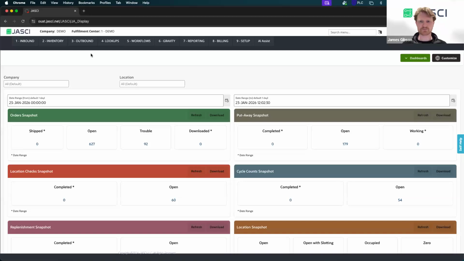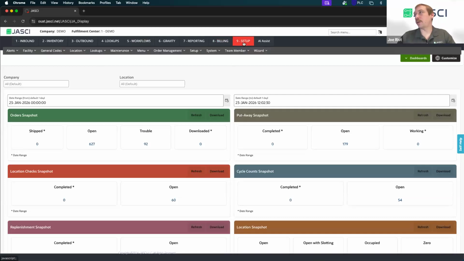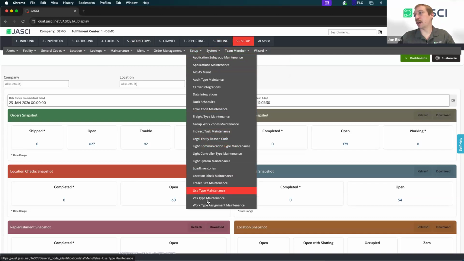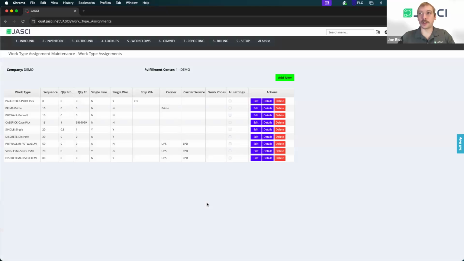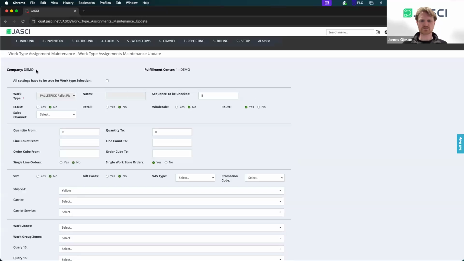Yep, perfect. Okay, great. So today we're going to go into one of our setup screens. I have a lot of setup screens because I do not only a lot of demonstrations, but I'm also constantly working on different aspects of the software. Today we're going to go into the work type assignment maintenance. This is going to show us all of the work types that we have set up. If we wanted to add a new one in, we have the Add New button. If we want to edit one of these, we can go in and edit them. So let's go into one just to show you what goes into it.